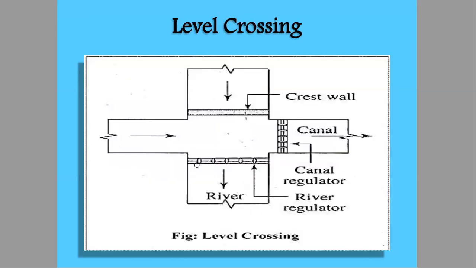Now we'll create these two structures, one for the canal and one for the river, that is the natural drainage system. Both will perform the same function, that is, they will regulate the quantity of water. And this is the crest wall. Its sole function is to regulate or control the water.